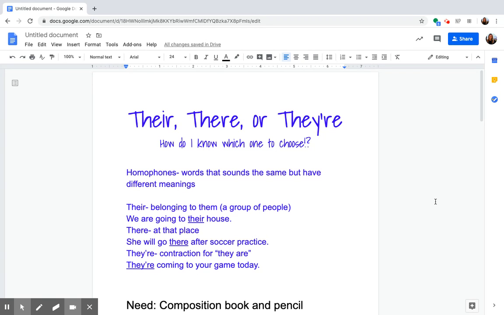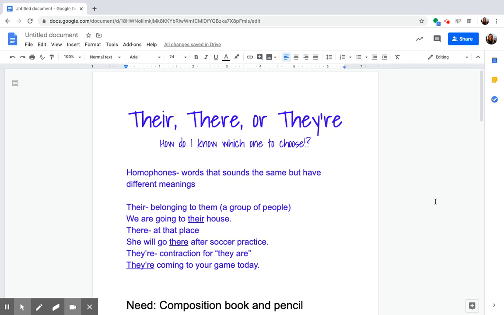Now, yesterday we started our work on homophones, which are words that sound the same but have different meanings. We focused on to, and how we can select the correct word to complete a sentence in our writing. Today, we have 3 new words that sound similar but have different meanings.